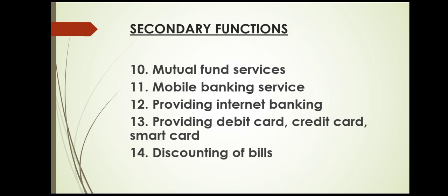Before maturity, the seller can go to the bank and discount the bill for some percent. The bank does not pay the full 10,000 to the seller, but say 9,500, and the rest is kept as commission for the bank. That is what discounting of bills is.